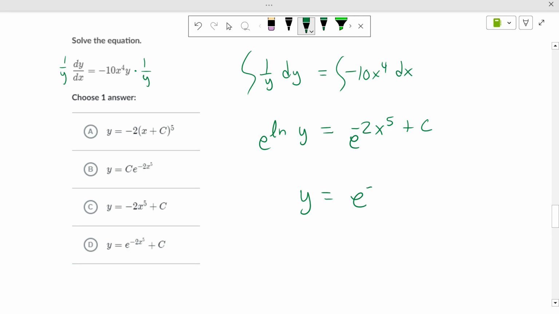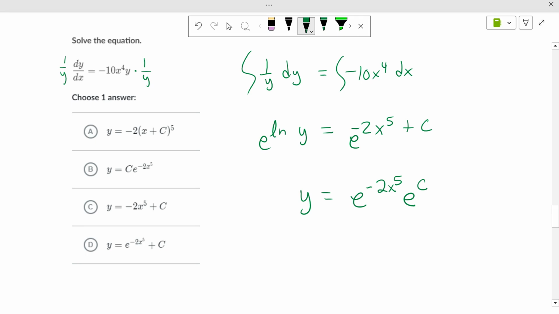Watch what happens. Negative 2x to the fifth, e to the c. When you multiply bases to combine them into one base, you add the exponents. So if we're adding an exponent with a c in it, and with an e as a base, we will separate this as e to the negative 2x to the fifth times e to the c.